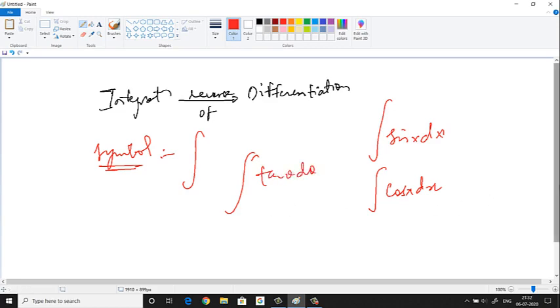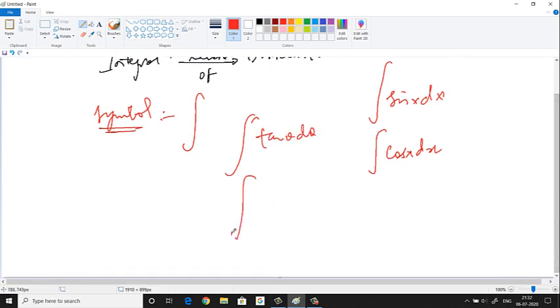Not just trigonometry, we can use any function, right? Most of the functions we can use. So if you want to find the integration of, say, y square, so y square dy. Whatever variable you have here, the same thing you should have here also, d of that variable. If you have, say, root of x square plus 1, here the variable is x, so here also you should have dx.